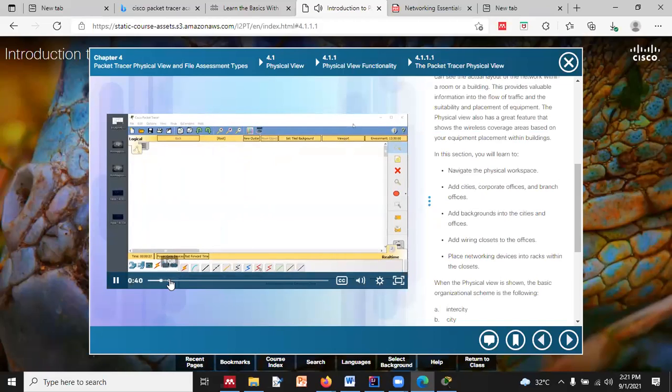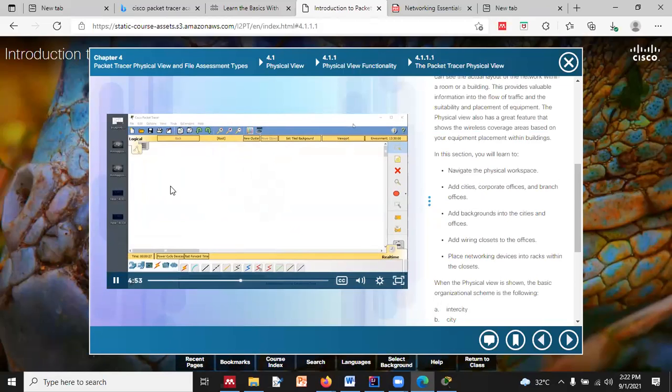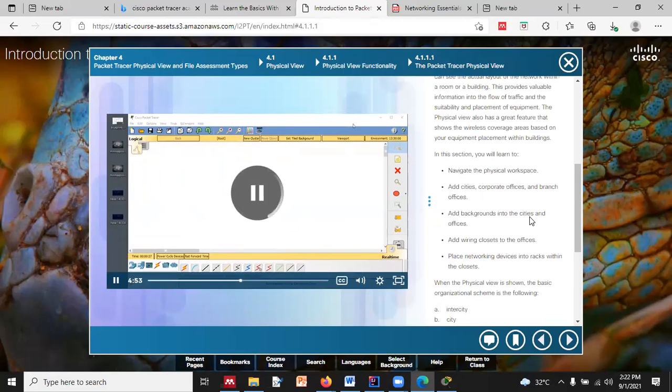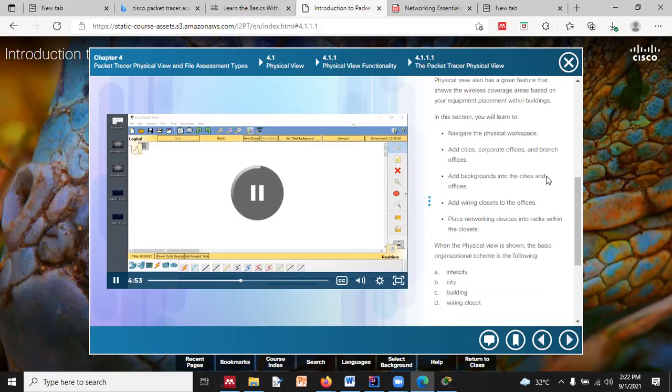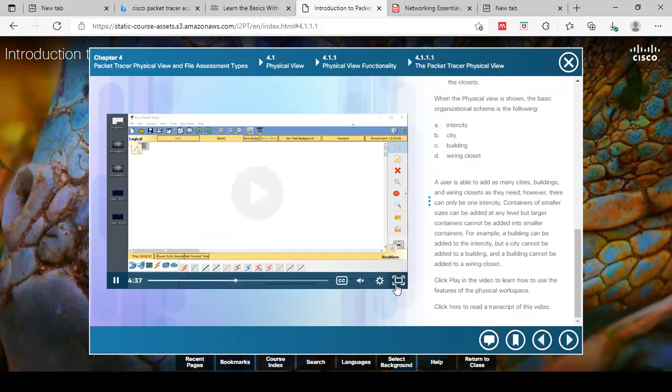I'm just fast forwarding it so that you can understand what it is. So we can have a physical view of intercity, cities like this way, buildings, wiring closets, and all that thing will be there.